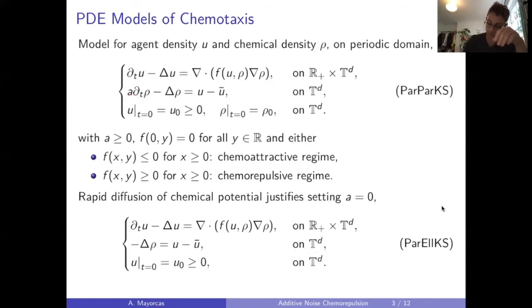And this reduces us to what's known as the parabolic-elliptic Keller-Siegel system. So we have the parabolic equation governing the cell density and an elliptic equation governing the potential. This simplifies the analysis somewhat and is also justified by some simulations, although of course the full parabolic model is richer and has more intricate behavior. So we'll be working with a parabolic-elliptic equation from now on.